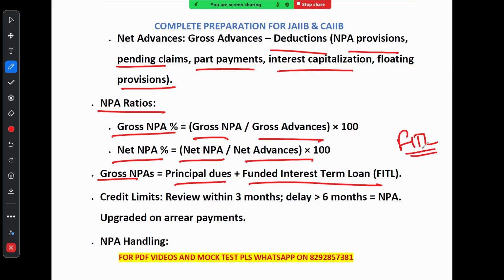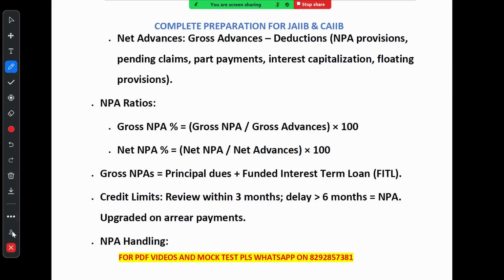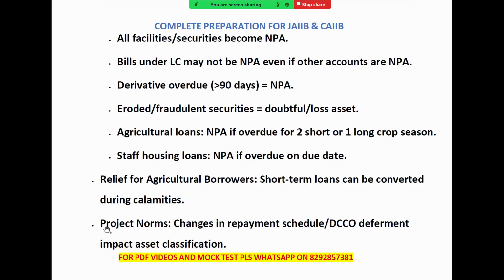So lastly, banks need to review the credit limit within 3 months. If there is a delay of about 6 months, the loan becomes an NPA. However, if the borrower pays off the arrears, the loan can be upgraded. Now let's talk about NPA handling. So how are NPAs handled?